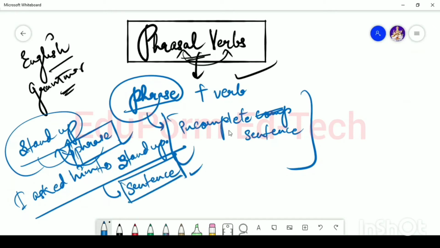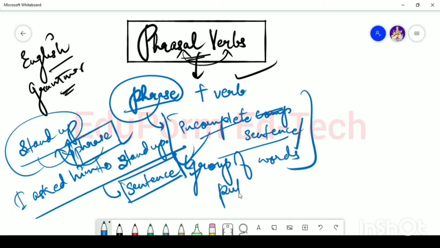I hope if you are not clear with the term phrase, then your concept is cleared over here. So phrase can be called an incomplete sentence or a group of words put together. As you can see in this case, stand up is a phrase and I asked him to stand up is a sentence. This is the difference between phrase and sentence.